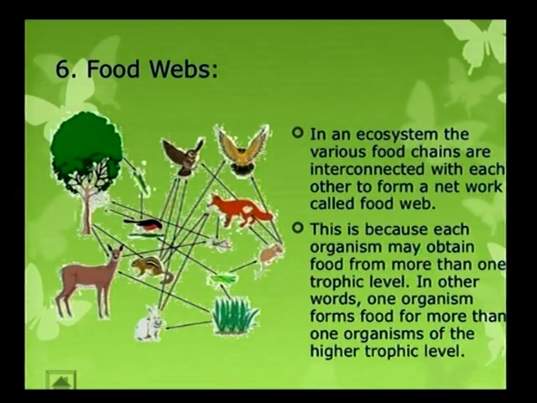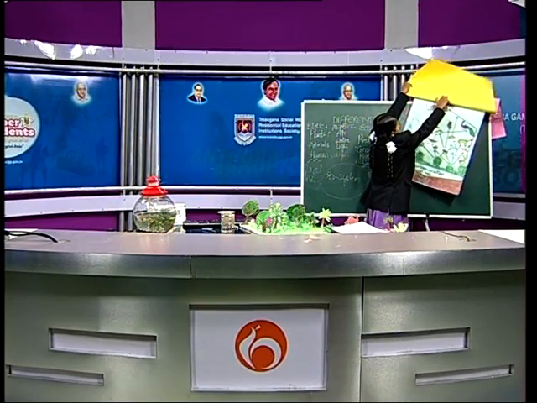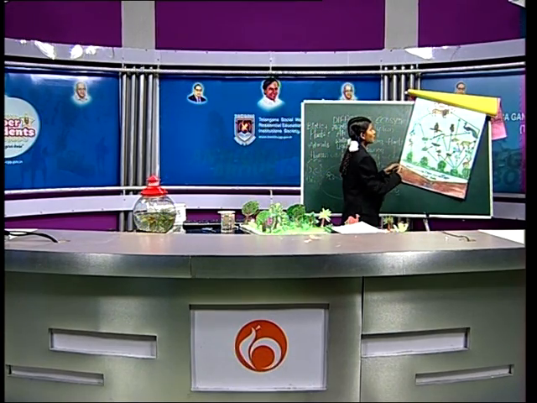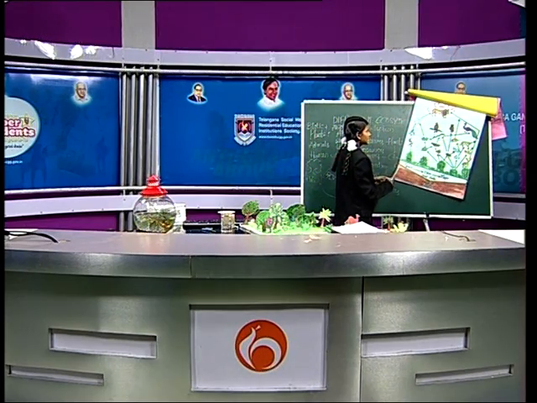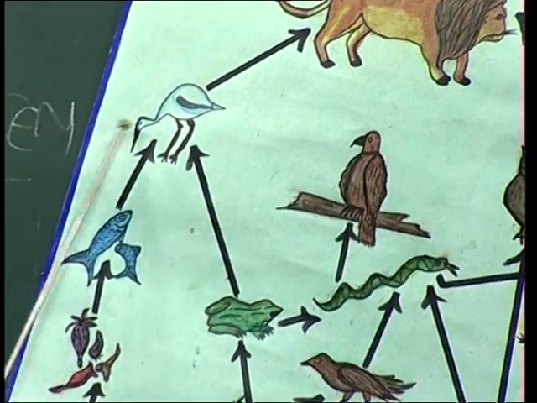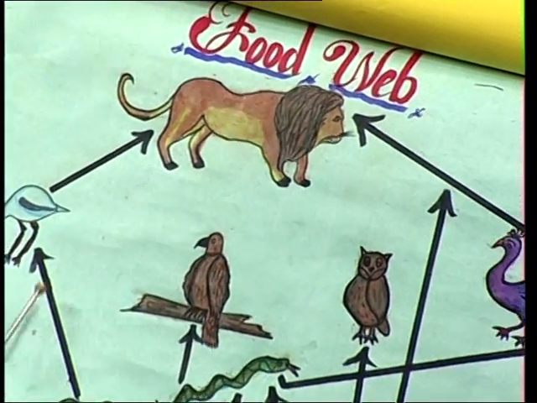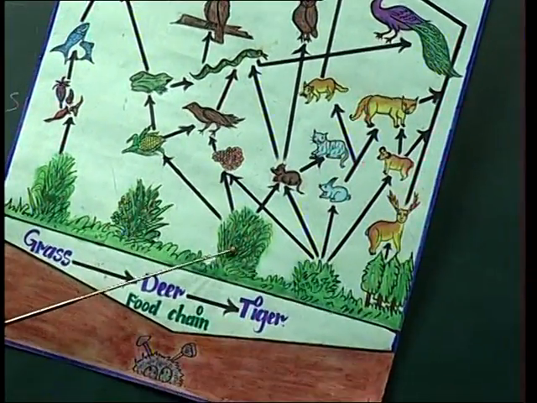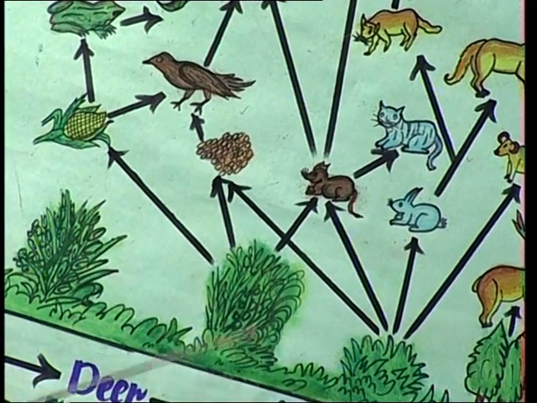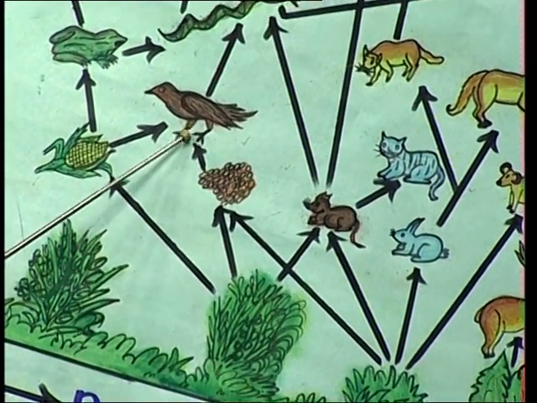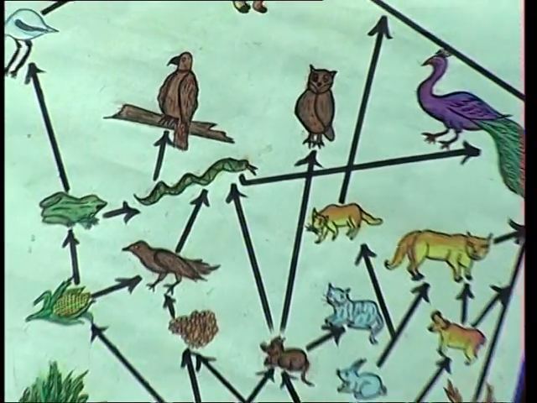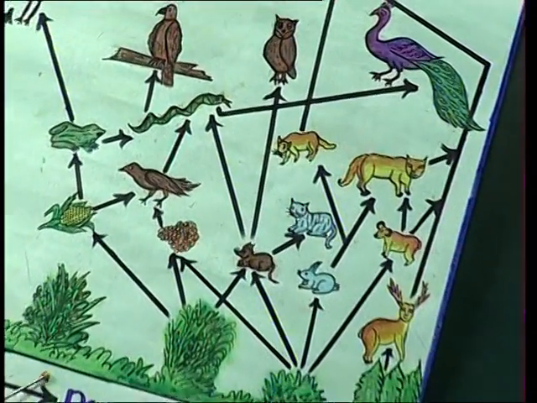See here, this is called a food web. Here the grass is eaten by animal plankton. Animal plankton is eaten by fishes. Fishes are eaten by the crane, and the crane is eaten by the tiger, and so on. We get grains through plants, and grains are eaten by birds, and the bird is eaten by the snake. Snakes are eaten by the eagle, and this is not in a unidirectional way like a food chain.